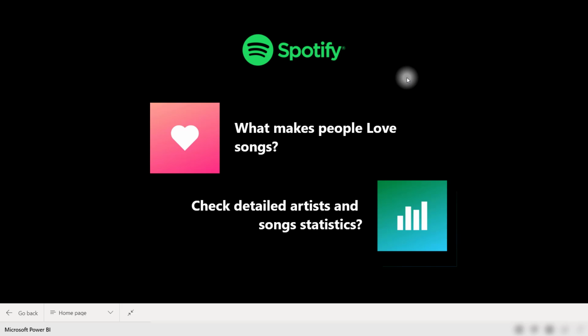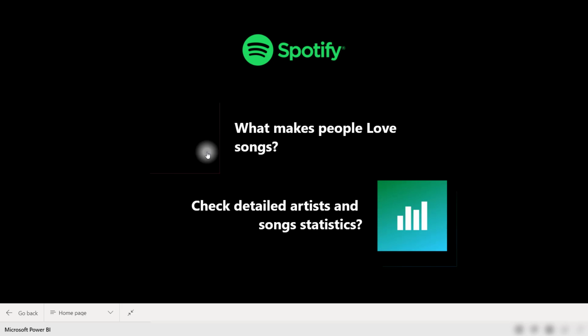From the home screen, you're presented with two paths in which you want to go down. Check out some of the details he's added here. There are hover effects over these buttons that make it a little bit more interactive and lively. I'm going to start with this first section, what makes people love songs.